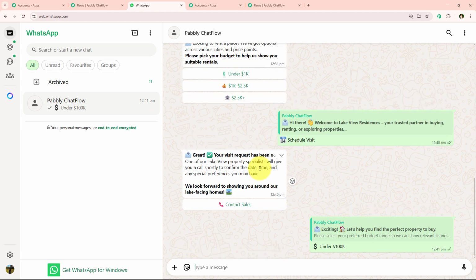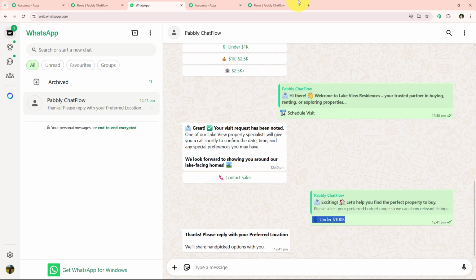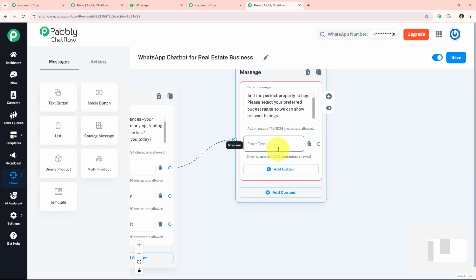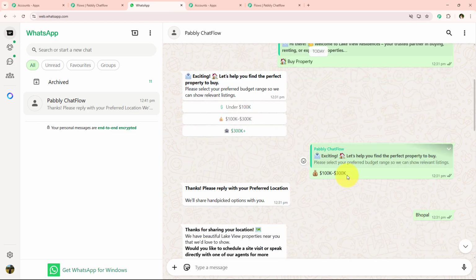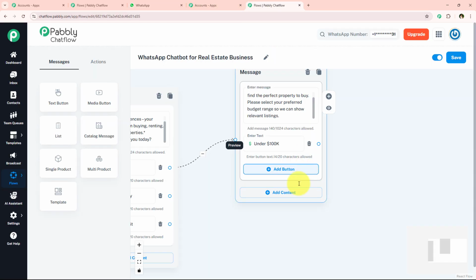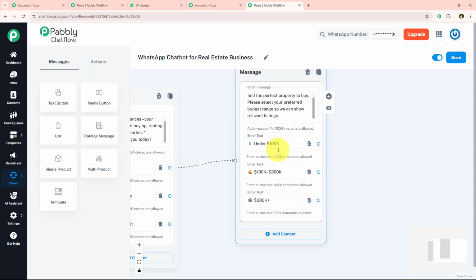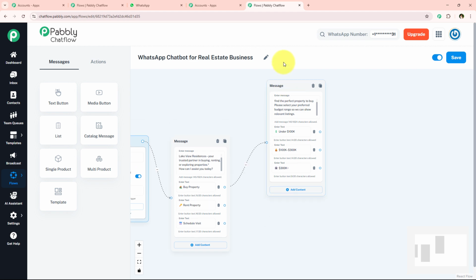So one by one, I'm just going to set a message for all of these three buttons. So I'm just going to add button and I'm just going to enter the text in this button. The first one is under 100k. Then we're going to move on further. I'm just going to set up the second button, which is this. So one by one, I'm just going to add text for all of these three buttons. As you can see, I've successfully added text in all of these three buttons. Now we're going to move on further.